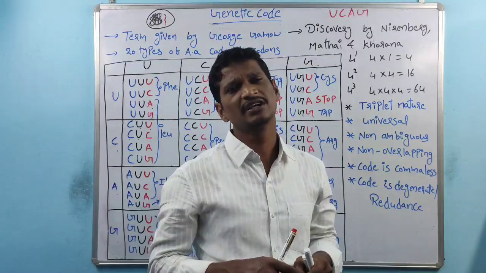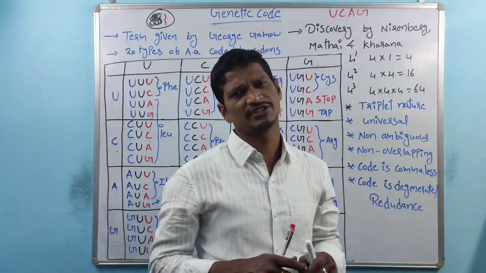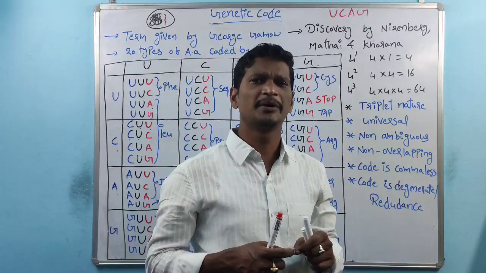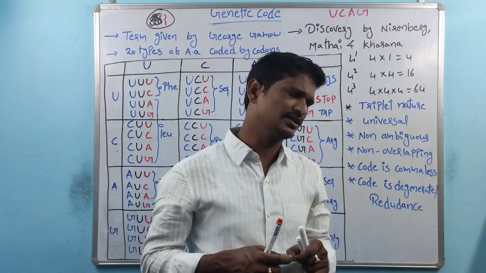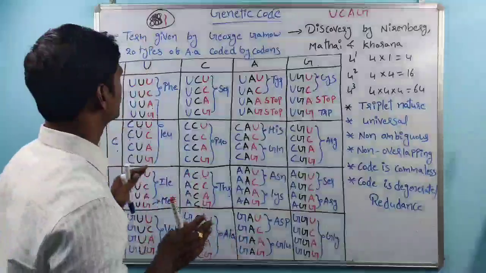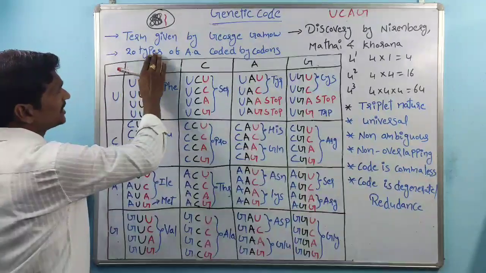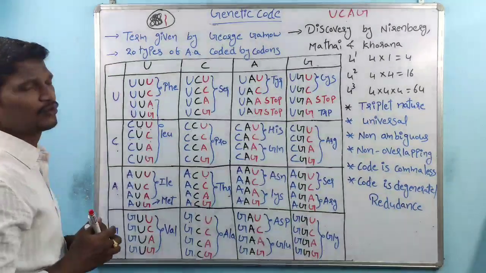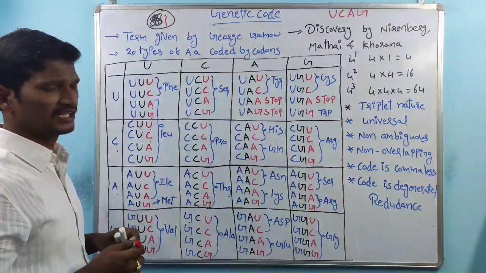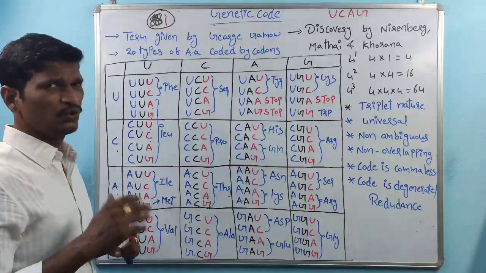These amino acids are joined by the ribosomes, which contain the peptidyl transferase enzyme. That is nothing but the translation process. So the concept is, in a cell 20 types of amino acids are coded by codons.